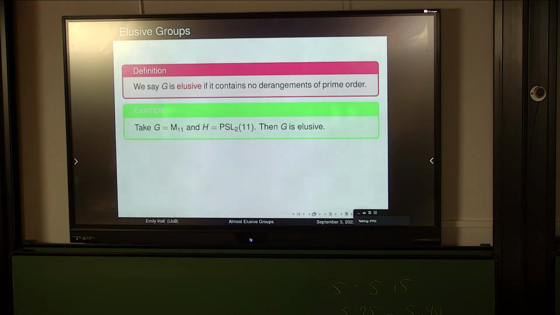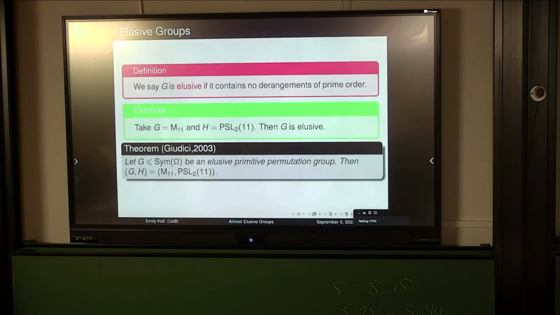Okay, again, group theorists, we like to classify things. Can we classify the transitive elusive groups? Unfortunately, this is an incredibly difficult question, but we can ask the question for slightly smaller classes of groups, namely the primitive groups, which we've seen many times today. In 2003, Giudici classified all primitive elusive groups, and it turns out that this example is the only example of a primitive elusive group. Giudici actually classified a slightly larger class of groups, but for the purposes of this talk, we're solely interested in thinking about primitive groups.